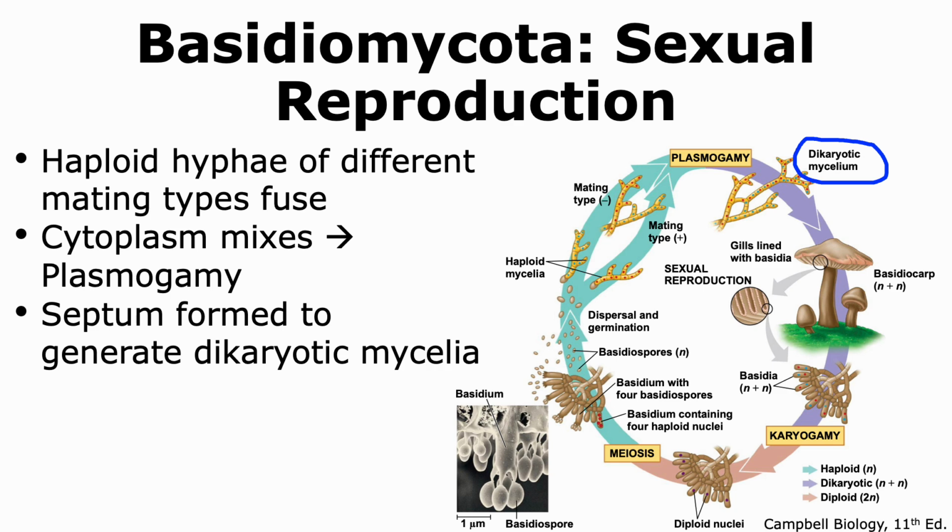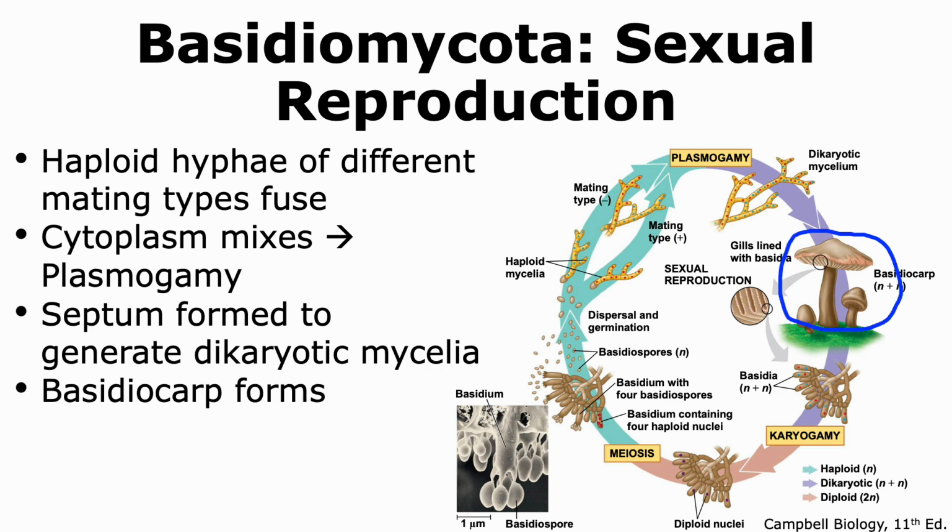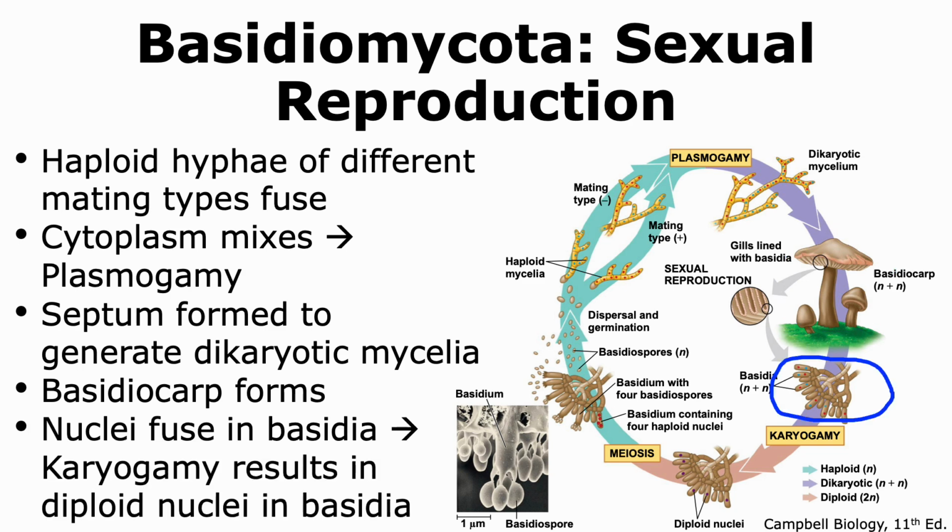The fungus can remain in this dikaryotic state for a long period of time. When the conditions are right, a basidiocarp is formed. Within the basidiocarp, we have basidia, and in the basidia, we still have the cells which have two nuclei. Ultimately, karyogamy occurs in the basidia, and as a result of this karyogamy, where the two nuclei will fuse, we end up with basidia that have diploid nuclei.